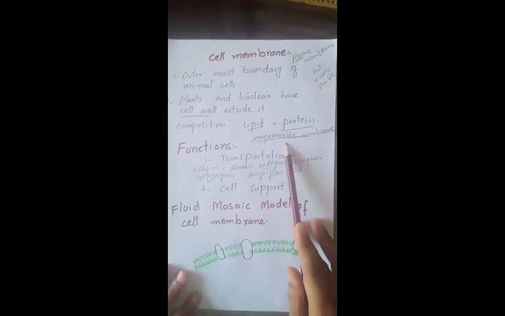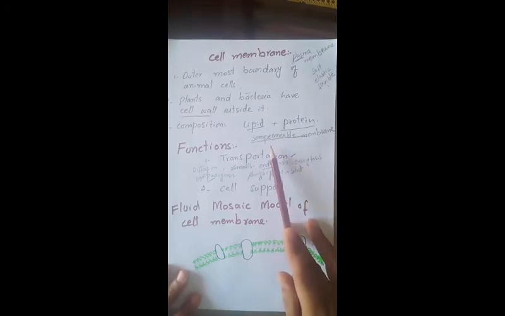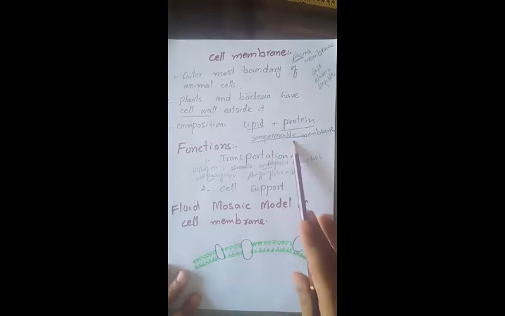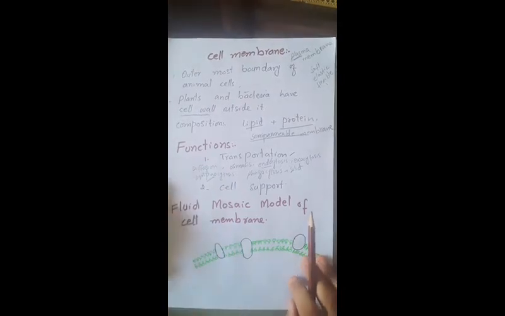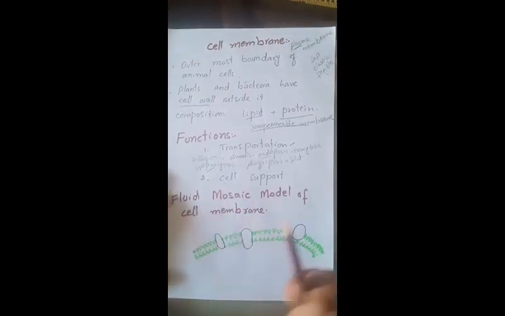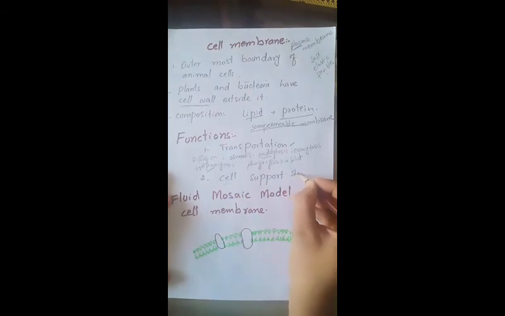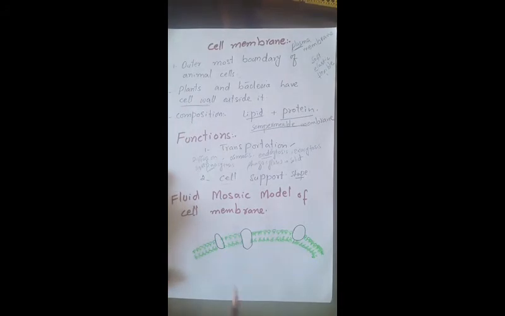Only selected particles which are required in the cell are allowed to pass through this membrane. Therefore, plasma membrane is called the semi-permeable membrane. Second function is cell support. It gives specific shape to the cell and supports it.